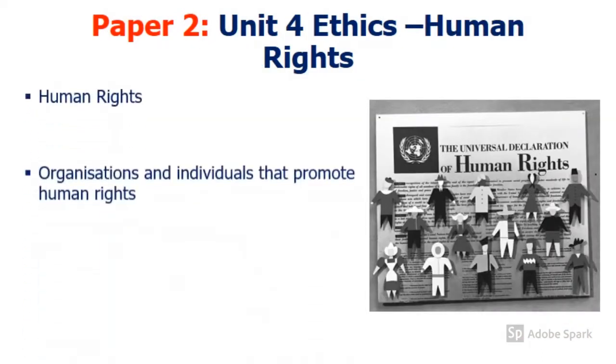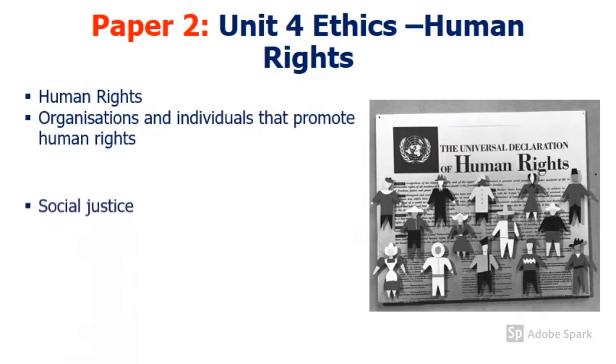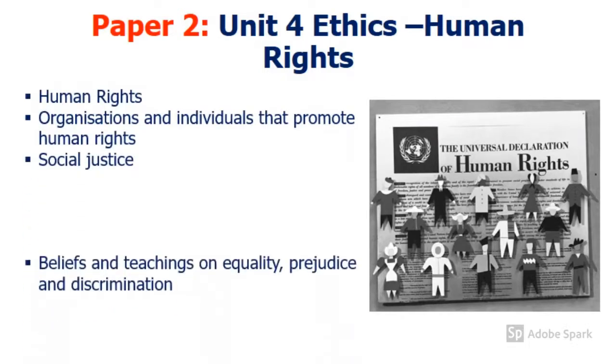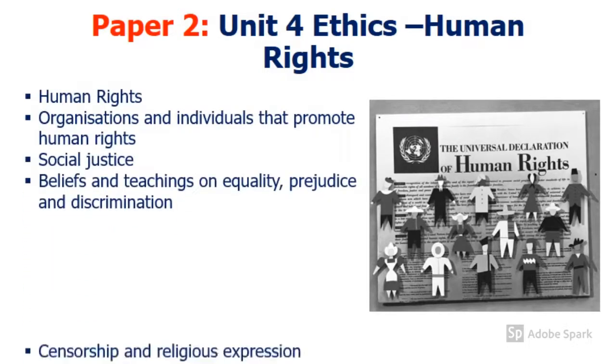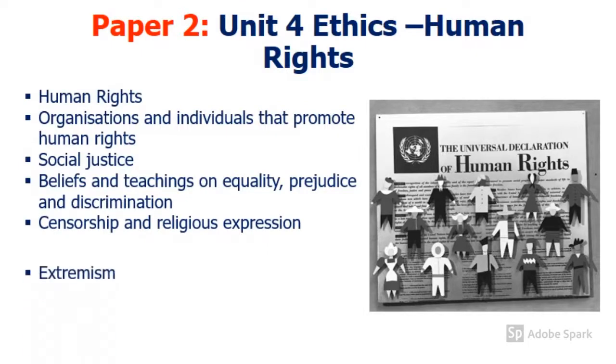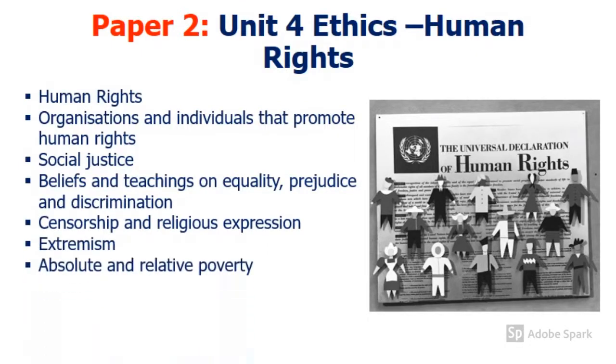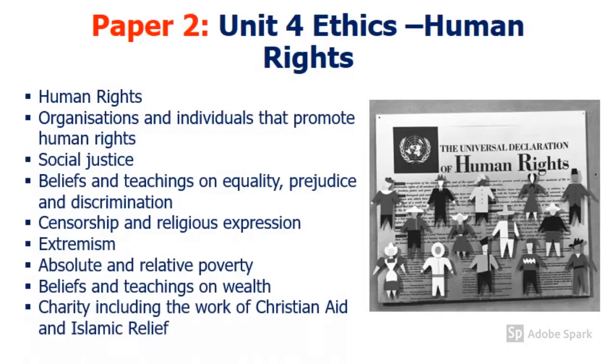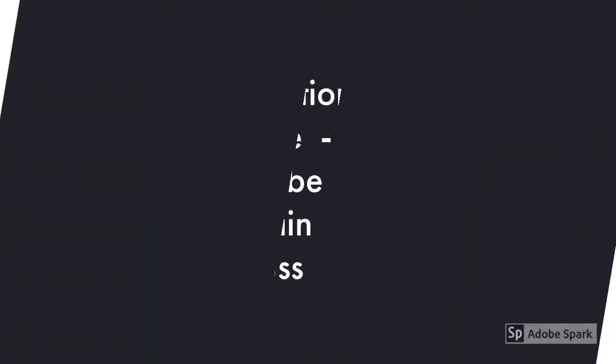Finally, the fourth unit on paper 2 is another ethics unit of human rights. Within this, we look at what human rights actually are and different organisations that have attempted to promote human rights. We look at social justice and the teachings surrounding equality, prejudice and discrimination. But we also look at some more contemporary issues, including religious expression, extremism and poverty.